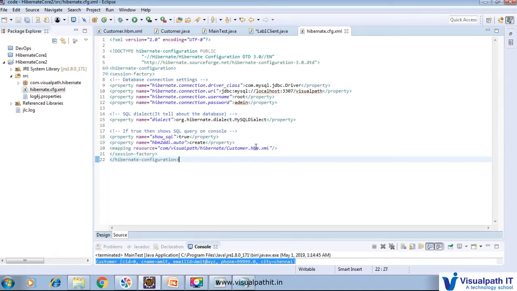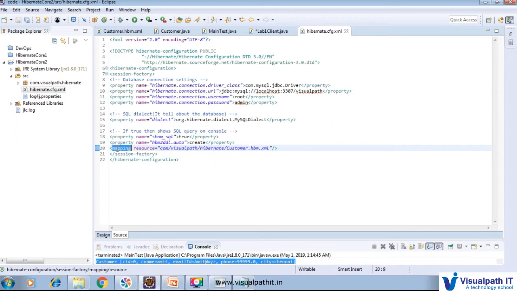Here we will add another file called hbm.xml, that is a Hibernate mapping.xml. So this is also a standard. Whenever you are going to write any HBM kind of thing, you must name it like customer.hbm.xml, employee.hbm.xml. That naming must be hbm.xml, just like the configuration file name must be configuration.xml. Even if we add any name, it will not affect anything, but as a naming standard we are going to utilize it like that only.